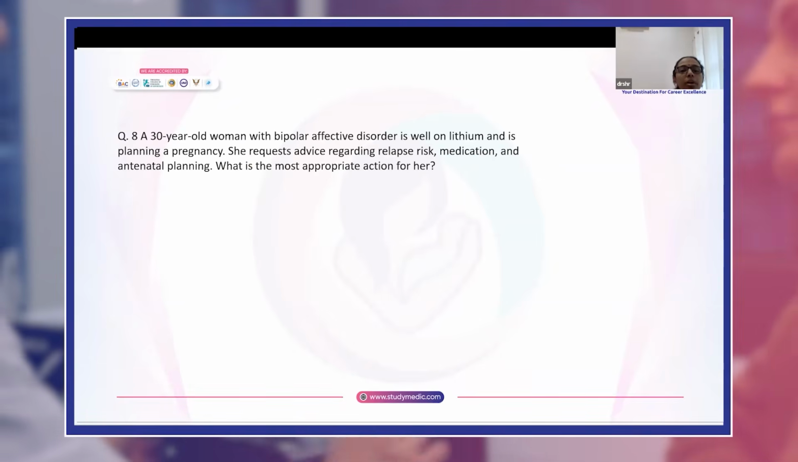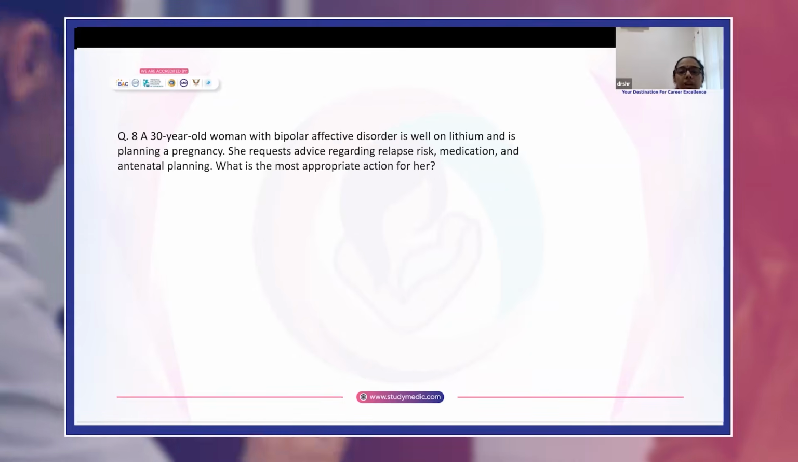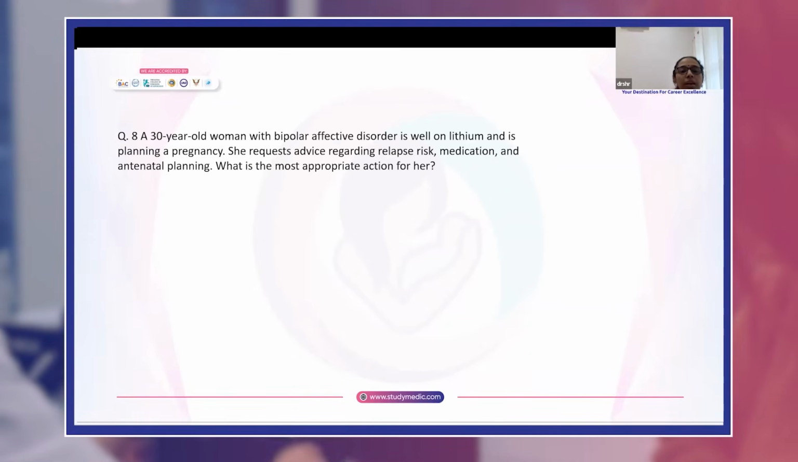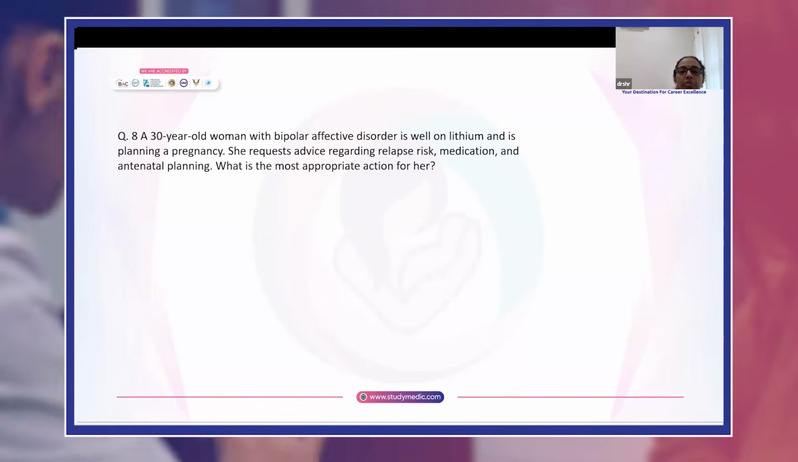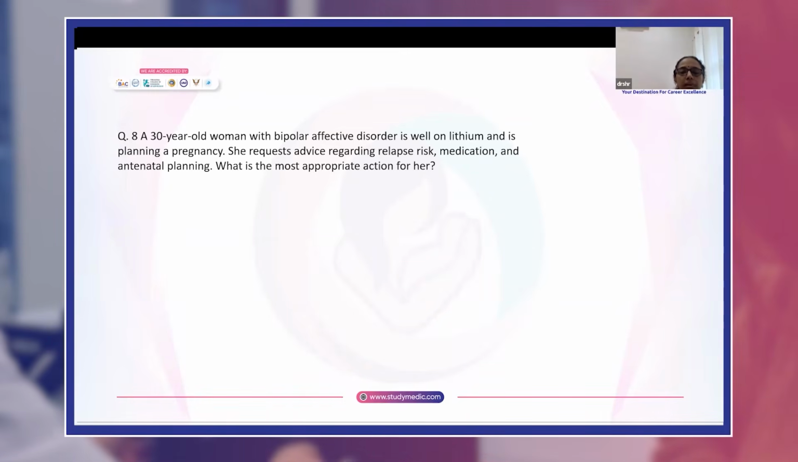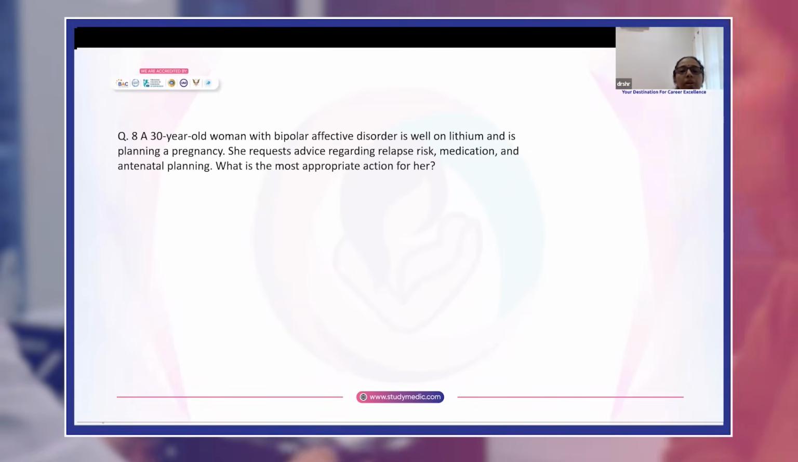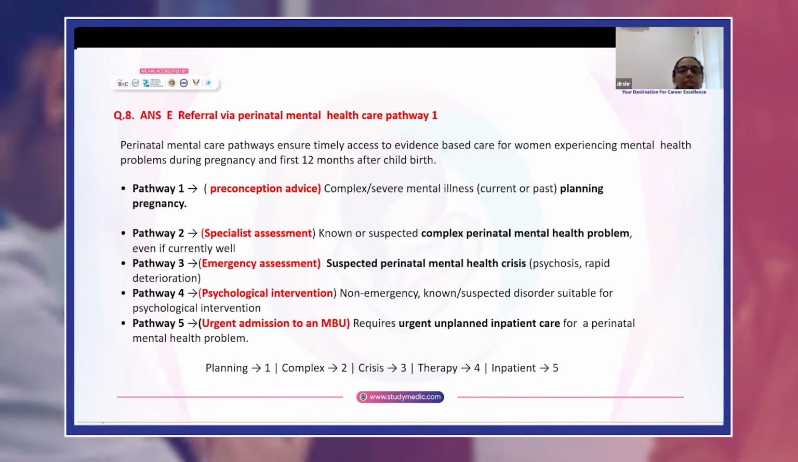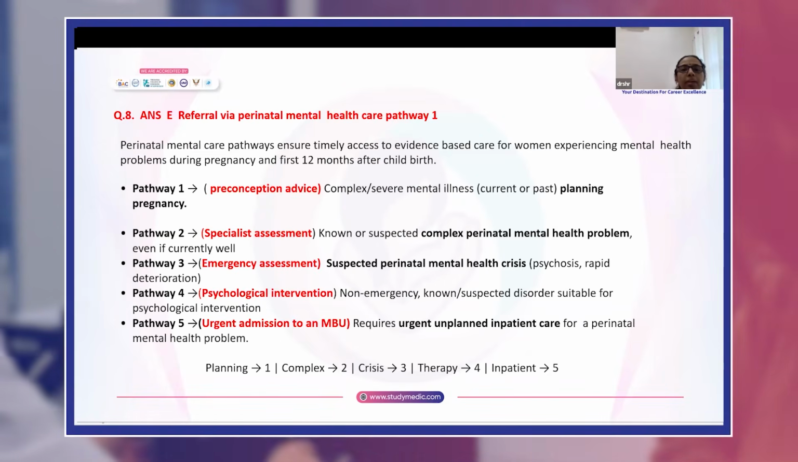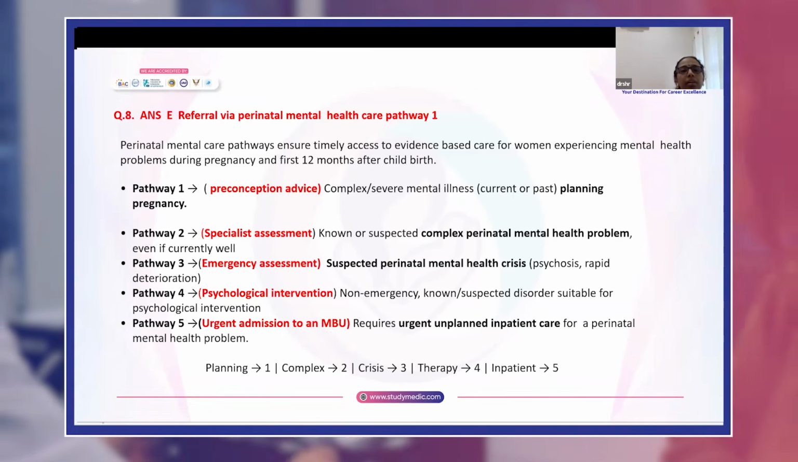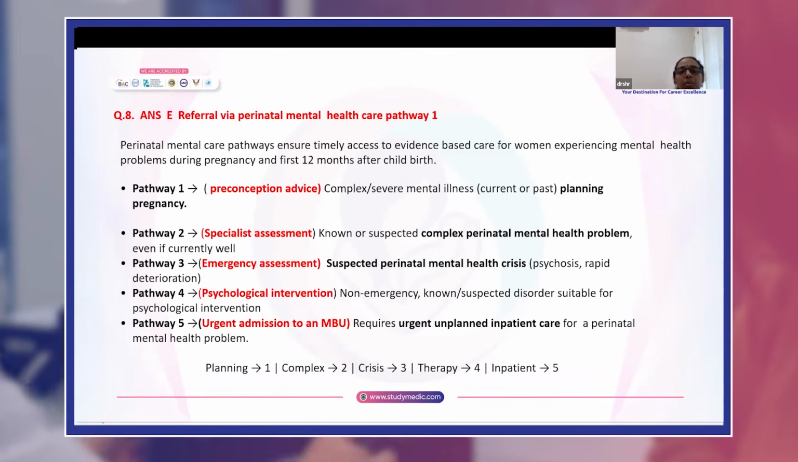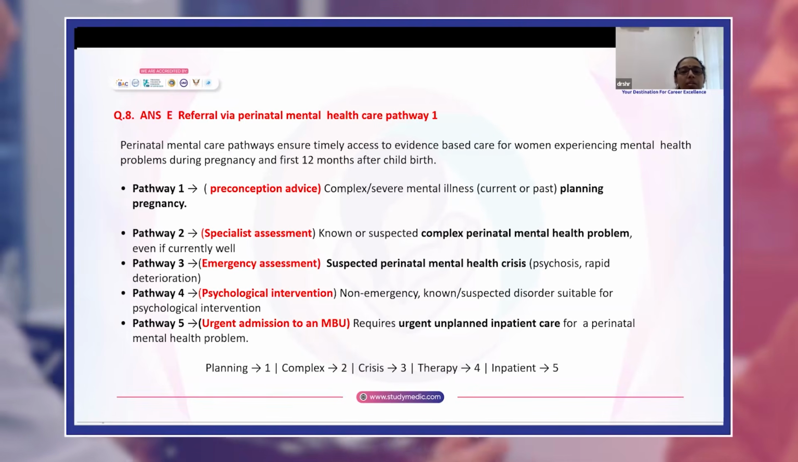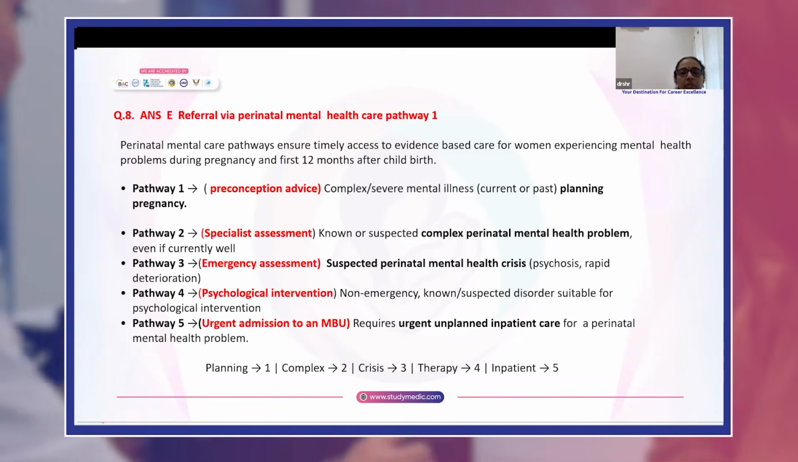Question 8. A 30-year-old woman with bipolar affective disorder is well on lithium and is planning a pregnancy. She requests advice regarding relapse risk, medication, and antenatal planning. What is the most appropriate action for her? Answer is E, referral via perinatal mental health care pathways. Perinatal mental health care pathways ensure timely access to evidence-based care for women experiencing mental health problems during pregnancy and the first 12 months after childbirth.